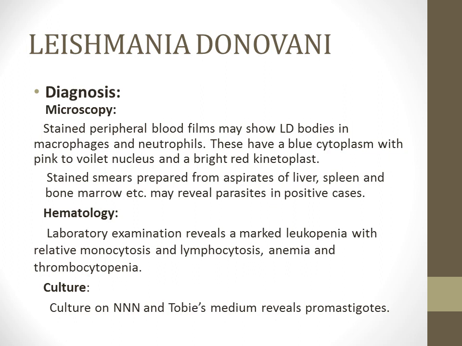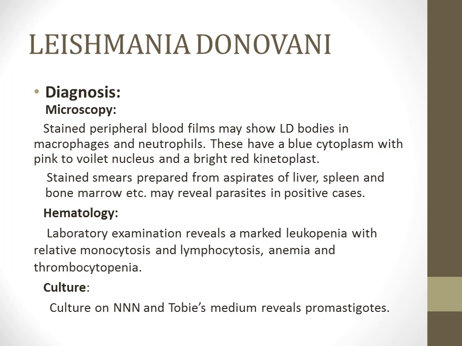Upon microscopy, the stained peripheral blood films may show the Leishmania donovani or the LD bodies within the macrophages and the neutrophils. These characteristic bodies have the blue cytoplasm, the pink to violet nucleus, and a bright red kinetoplast. The stained smears prepared from the aspirates of the liver, spleen, and bone marrow may reveal parasites in positive cases. And the lab examination reveals leukopenia, monocytosis, lymphocytosis, anemia, and thrombocytopenia.